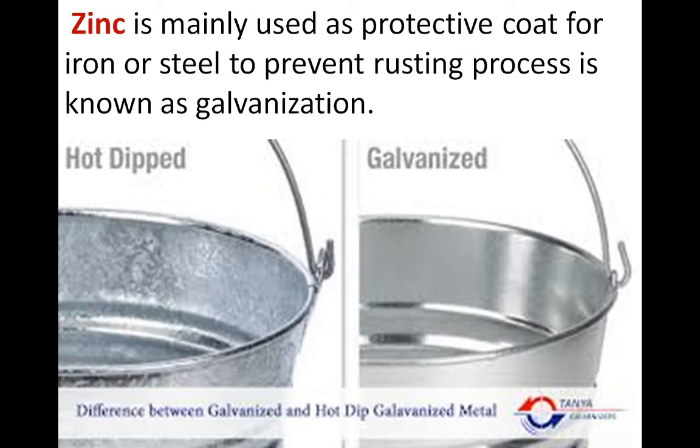Third metal is zinc. Zinc is a metal which can protect another metal. We use zinc as a protective coat on iron. As we already discussed in our chemical properties topic, iron is a highly reactive metal.